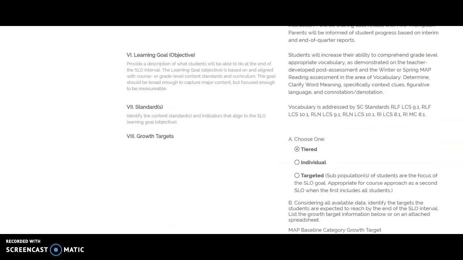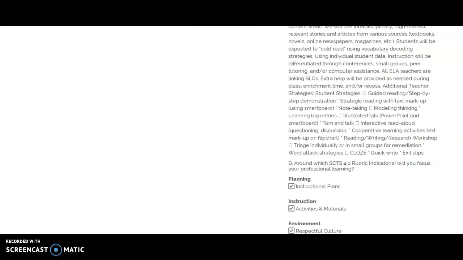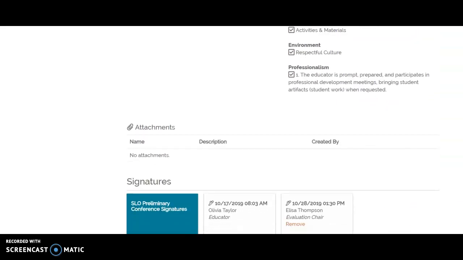And we go down, and then she also has the South Carolina standards, which she's going to be teaching and reinforcing. Once, as an administrator, you go through this and you find this acceptable, we come down. The teacher signs her SLO agreement, and then you as an administrator also put an electronic signature on it.